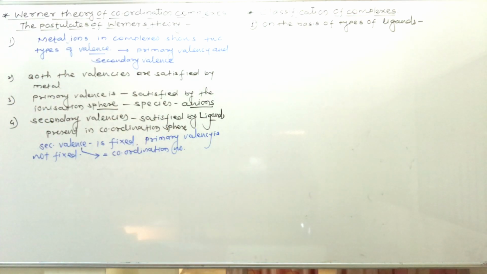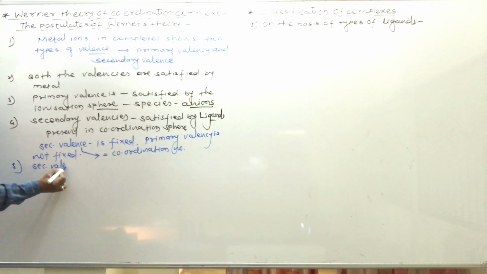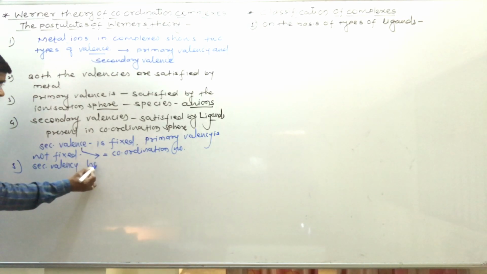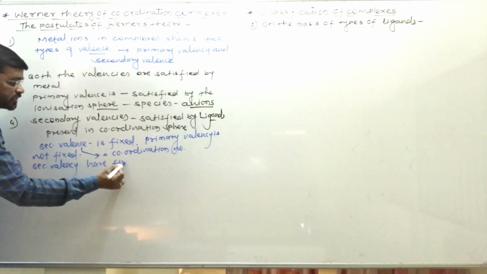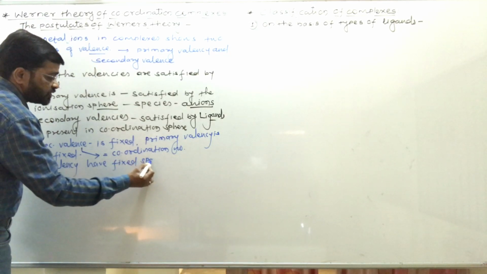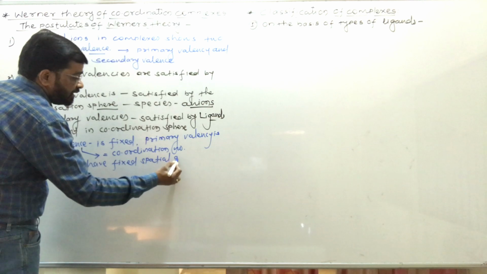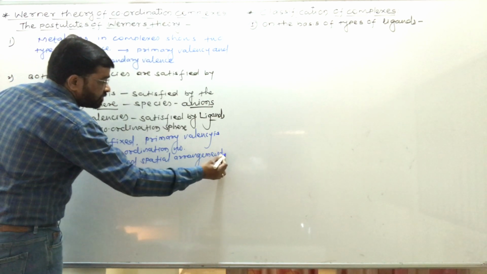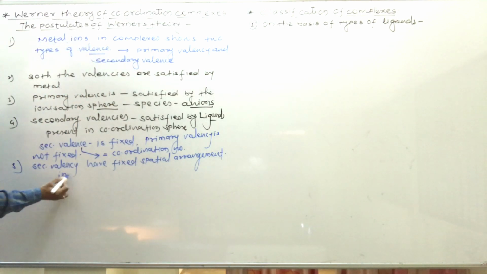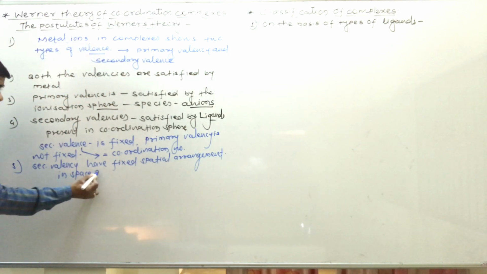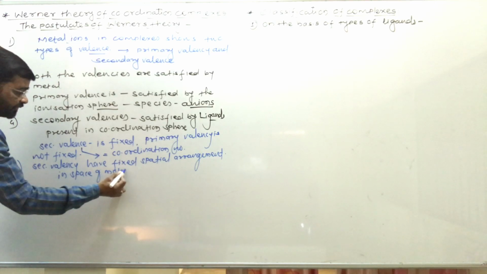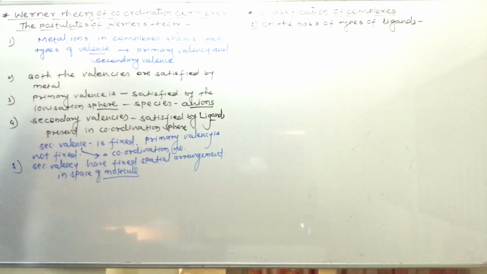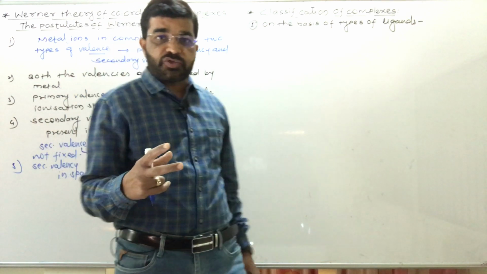The secondary valences have a fixed spatial arrangement in the space of the molecule, that is in the coordination compound. It has a fixed geometry, we can say.